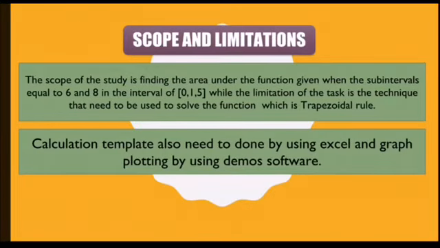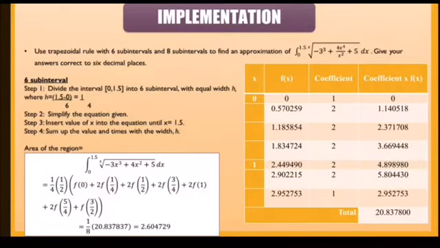The scope of our study is finding the area under the function given when the subinterval equals 6 and 8 in the interval of 0 until 1.5, which is given in the question, while our limitation is the technique that can be used to solve the function, which is only the trapezoidal rule. Other than that, the calculation template also needs to be done using Microsoft Excel, and our graph must be plotted using Desmos implementation.